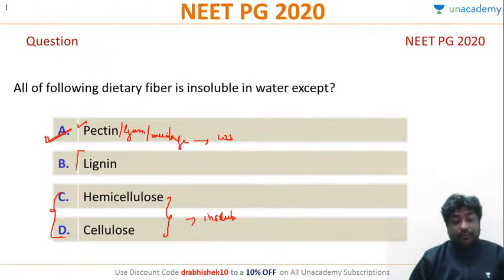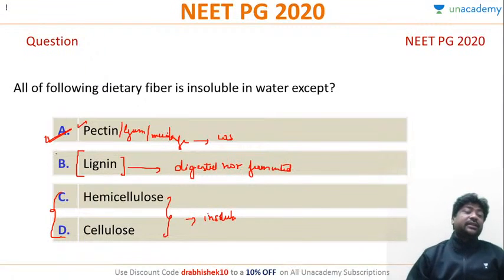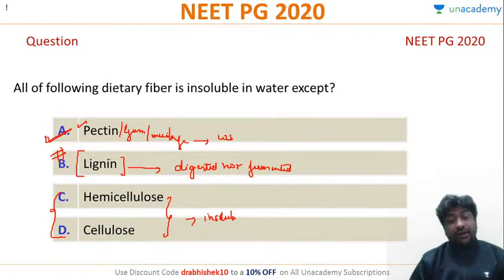For lignin, a very important point: it is neither digested nor fermented in humans. So the question they will ask about lignin is, which of the following is neither digested nor fermented?